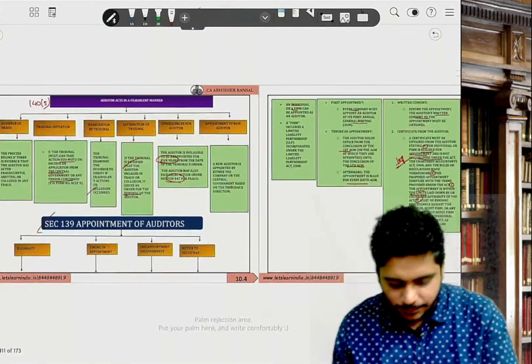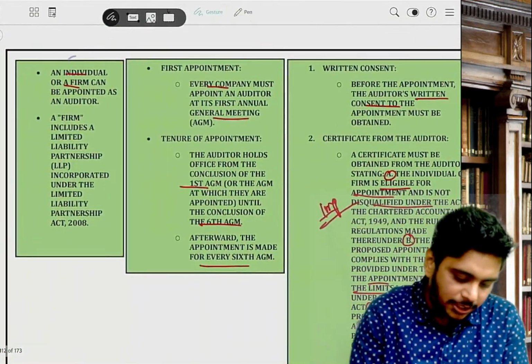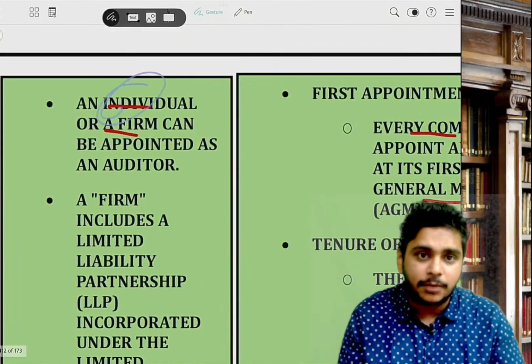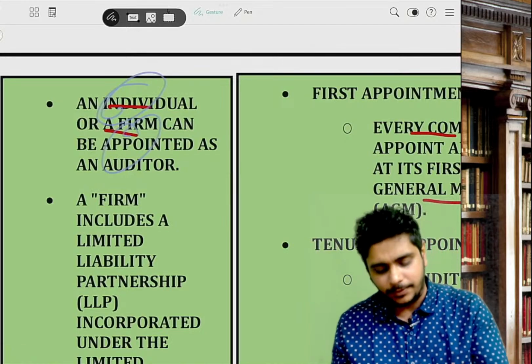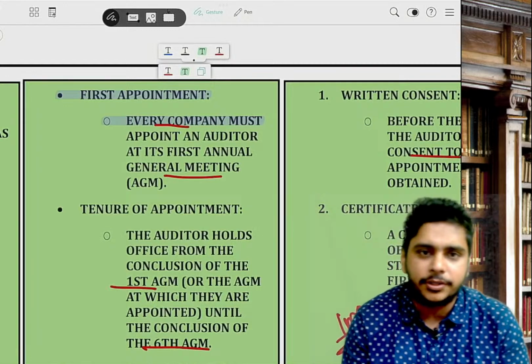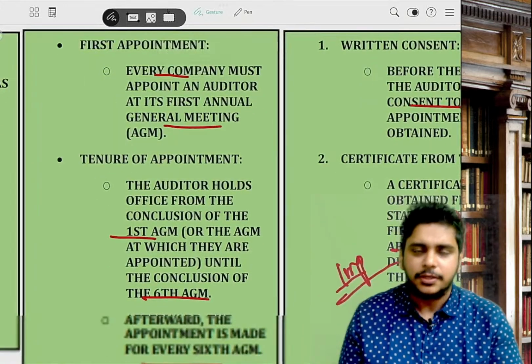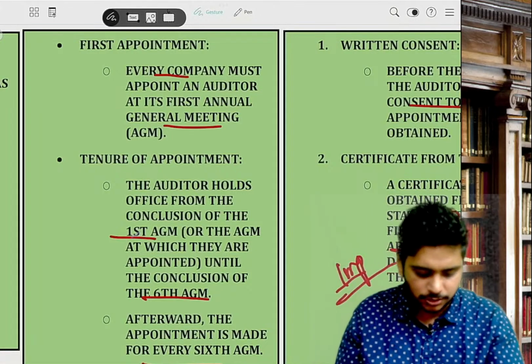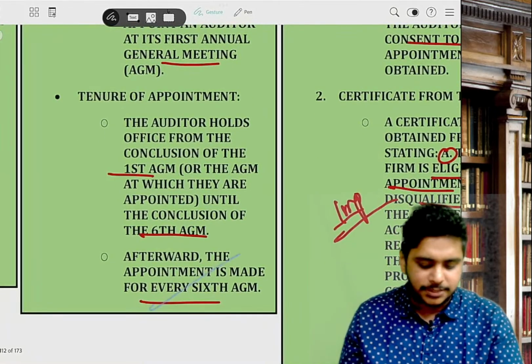So, sir, who can become an auditor? Basically an individual can become one or a firm can become one. Firm also includes LLP. Now, for the first appointment, every company shall appoint an auditor at its first AGM. He will hold the office from the first AGM till the 6th AGM. That's the subsequent tenure they are talking about. Afterward, the appointment is made in every 6th AGM.